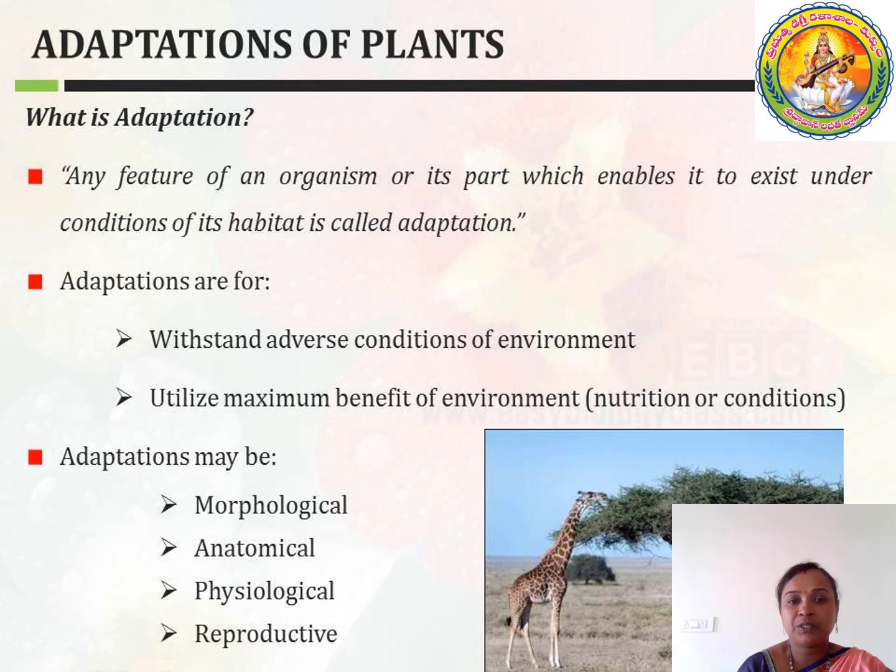Coming to the definition of adaptation. What is adaptation? Any feature of an organism or its part which enables it to exist under any condition of its habitat is called adaptation. That means in any area or place, if an organism is adjusted to that environment, it is called adaptation. For example, in this diagram, the giraffe is eating leaves, whereas a small animal like a deer takes leaves from small plants.